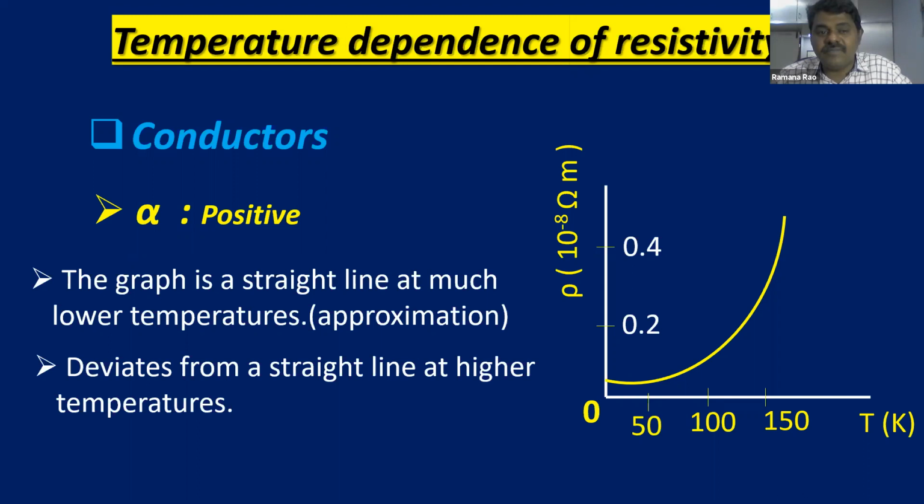So alpha, for conductors, is it positive or negative? Yes, it is positive. How? For small temperatures, the variation is linear. And for higher temperatures, it deviates from the linear variation. Right, children? Now let us see how the other kind of materials depends.